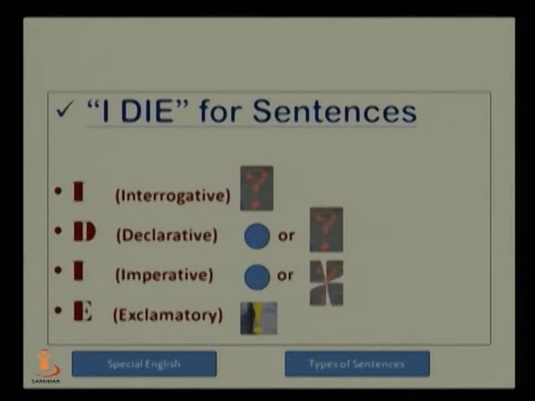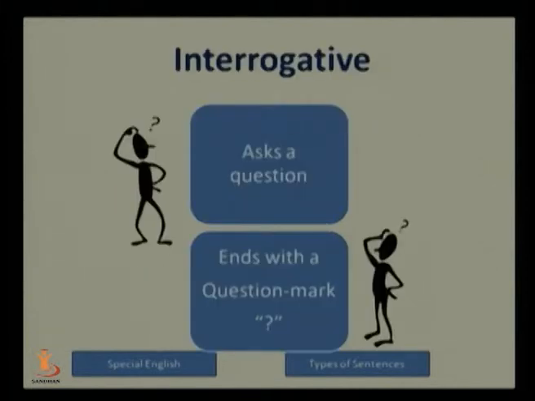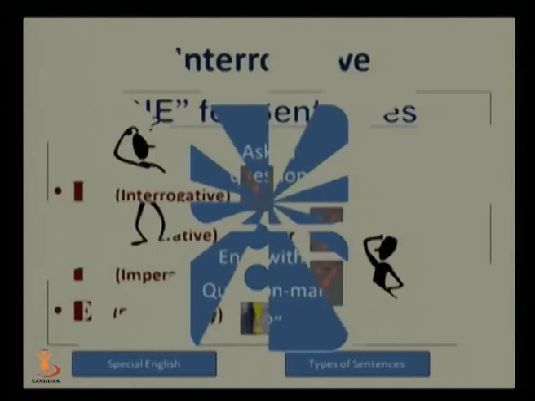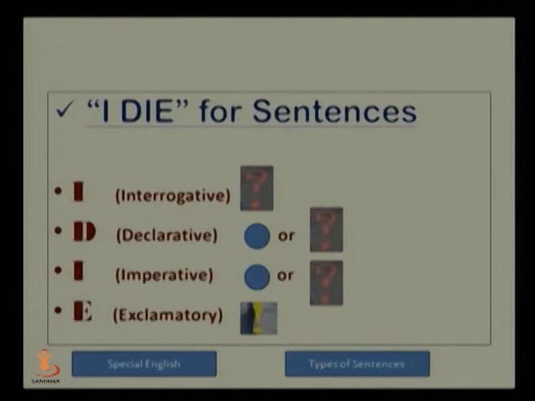Friends, just to remember these four types of sentences, we can tactfully remember them. For example, if you say I die for sentences, nobody is going to die, nobody is going to sacrifice his life for the sake of sentences.